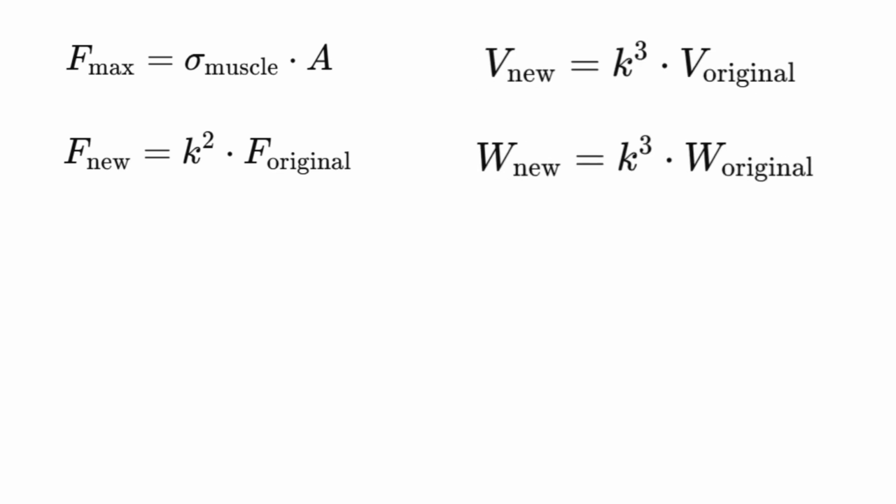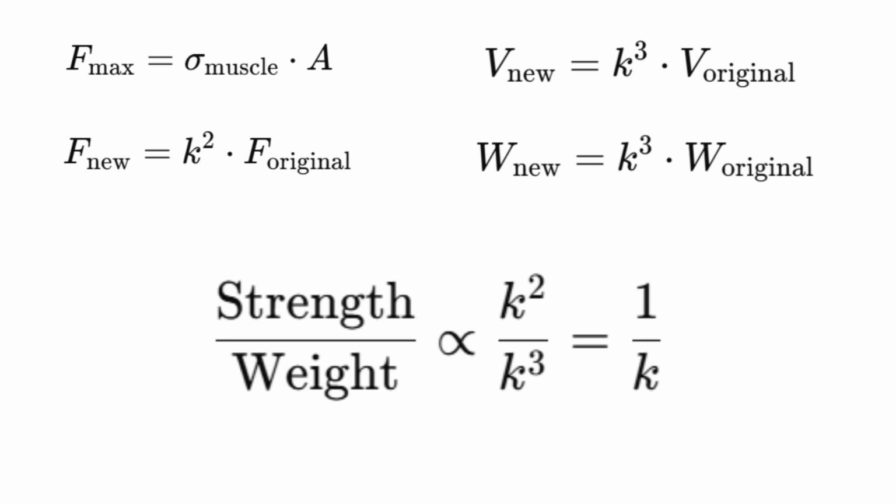Weight depends on volume, and volume grows with the cube of the scale factor k. So, weight also grows with the cube of k. This is called the square cube law. So, strength to weight ratio is proportional to k squared over k cubed, or 1 over k. Here, strength means the maximum weight an animal can lift. That means strength to weight ratio is inversely proportional to the scale factor.